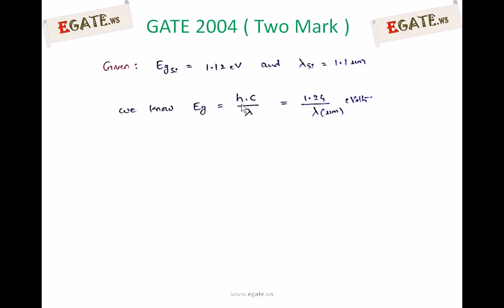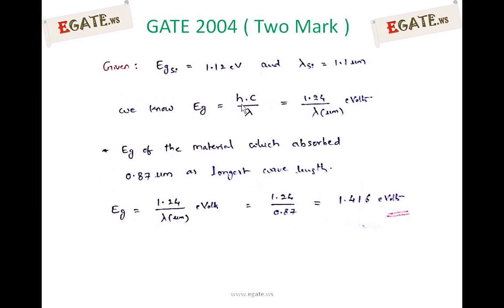H is Planck's constant, which is a constant, and c is the velocity of light, which is also a constant. If you multiply these two quantities, the equation can be written this way: Eg is equal to 1.24 divided by lambda, where lambda must be in micrometers, and the units are electron volts. So this is the relation between the energy gap of the material and the maximum wavelength observed by that material.